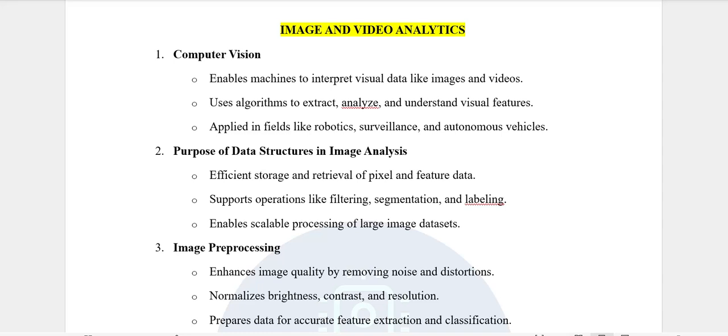Image and video analytics important 2 marks, let us discuss. First question, define computer vision. It enables machines to interpret visual data like images and videos, and uses algorithms to extract, analyze and understand visual features. It is applied in fields like robotics, surveillance and autonomous vehicles.